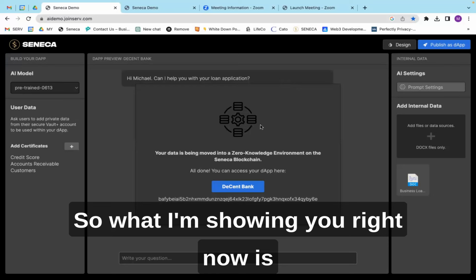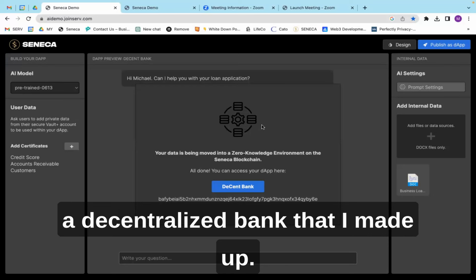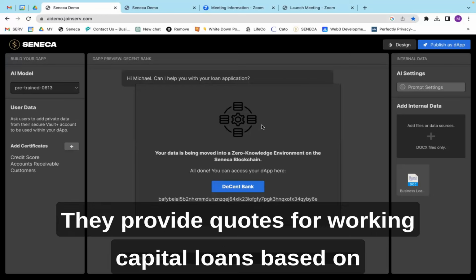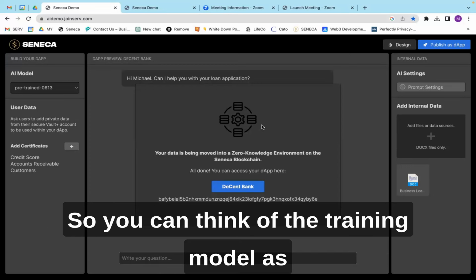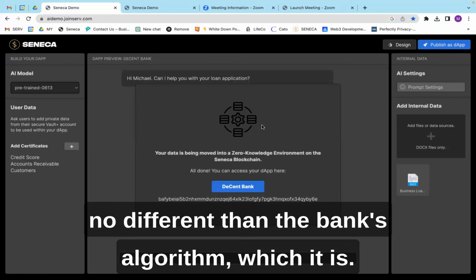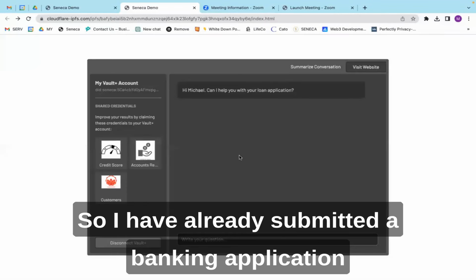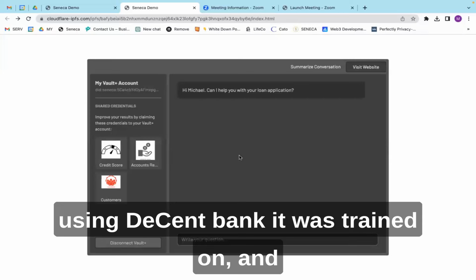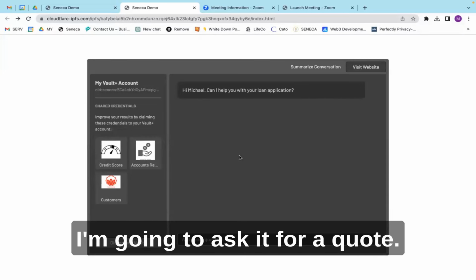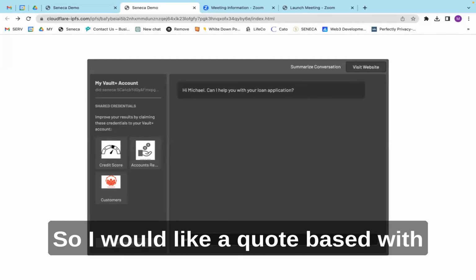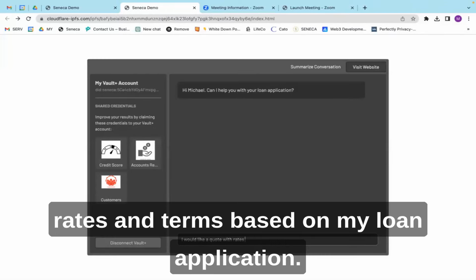All right. So what I'm showing you right now is a decentralized bank that I made up. It's Decent Bank. They provide quotes for working capital loans based on a pricing model that I trained it on. So you can think of the training model as no different than the bank's algorithm, which it is. So I've already submitted a banking application using Decent Bank. It was trained on, and I'm going to ask it for a quote. So I would like a quote with rates and terms based on my loan application.